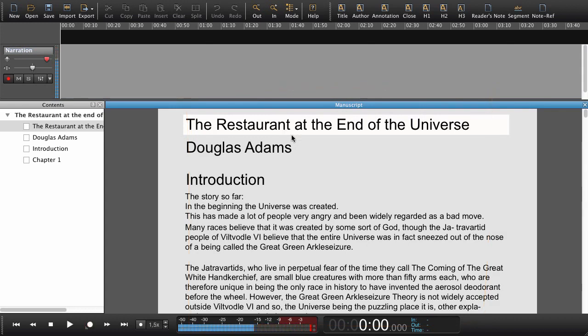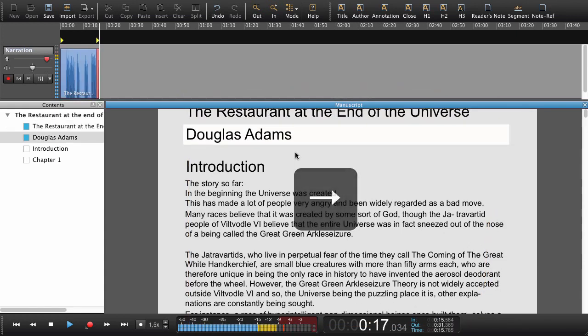Now that we've armed the track, we can see that the manuscript has turned grey except the entry or paragraph that we need to read. So to begin recording, I now press the right arrow key. Up here in the workspace, we can see we have set a navigation point and that we are recording. Let's go back to the manuscript. Now every time I press the right arrow key, I will jump to the next paragraph or item.